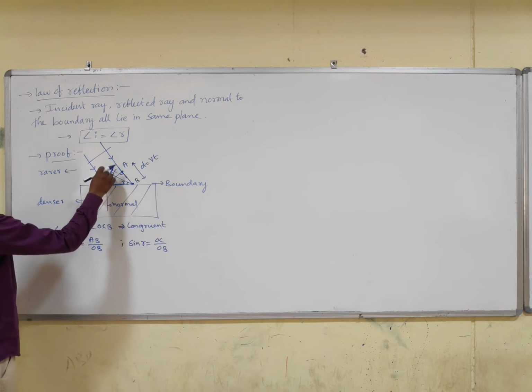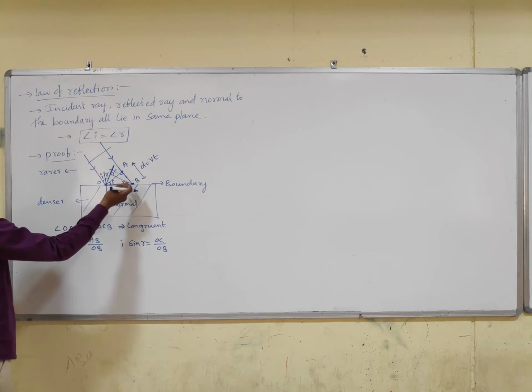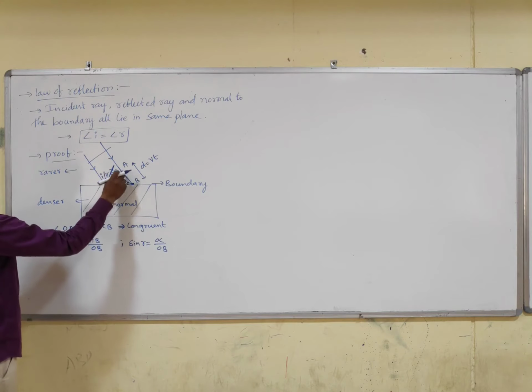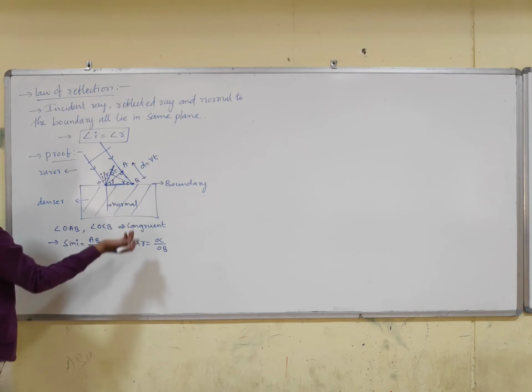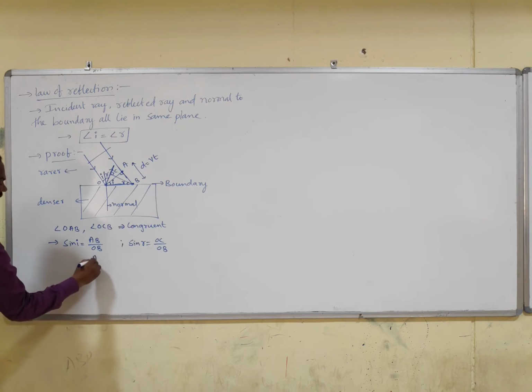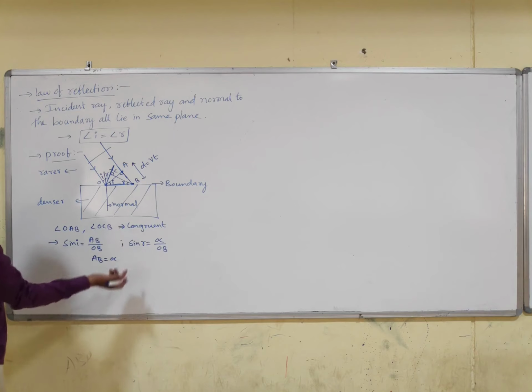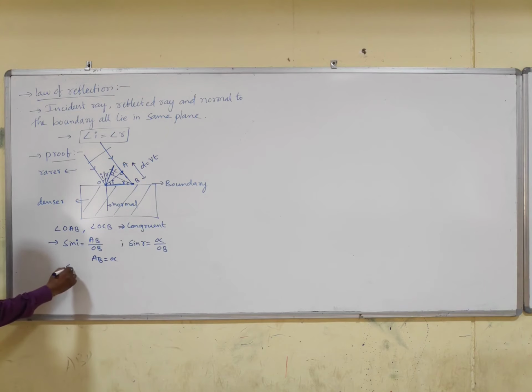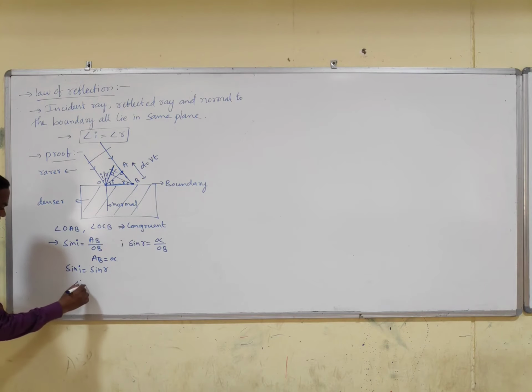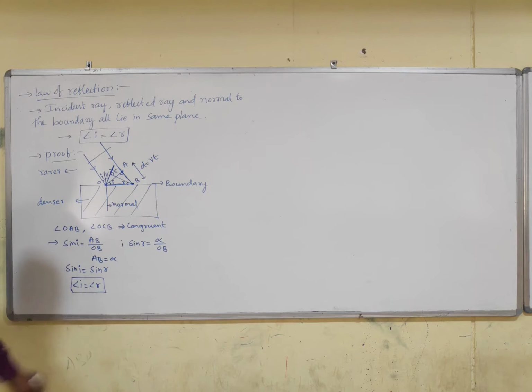As it is reflecting back to the same medium, we already discussed that the distance traveled is equal. So that's why AB must be equal to OC, and these are congruent triangles. So sin I should be equal to sin R. So we can write angle I is equal to angle R. So this is a proof of the law of reflection.